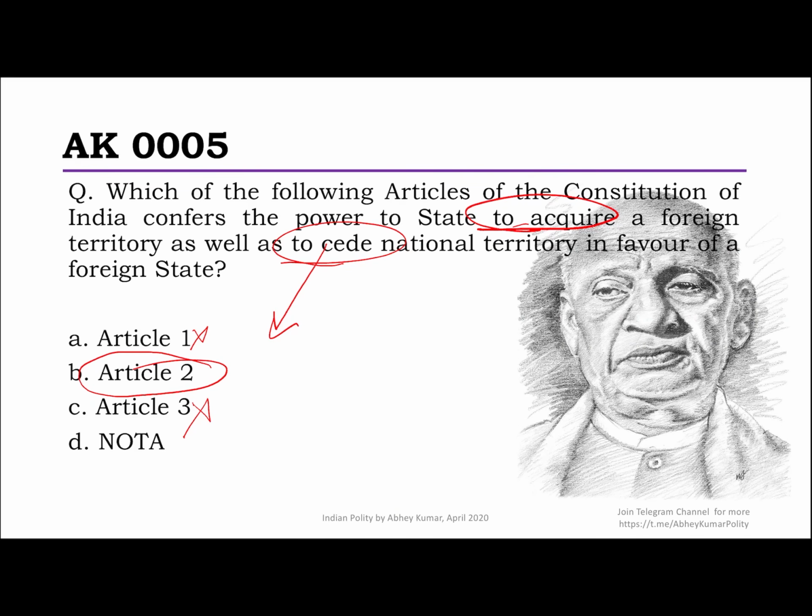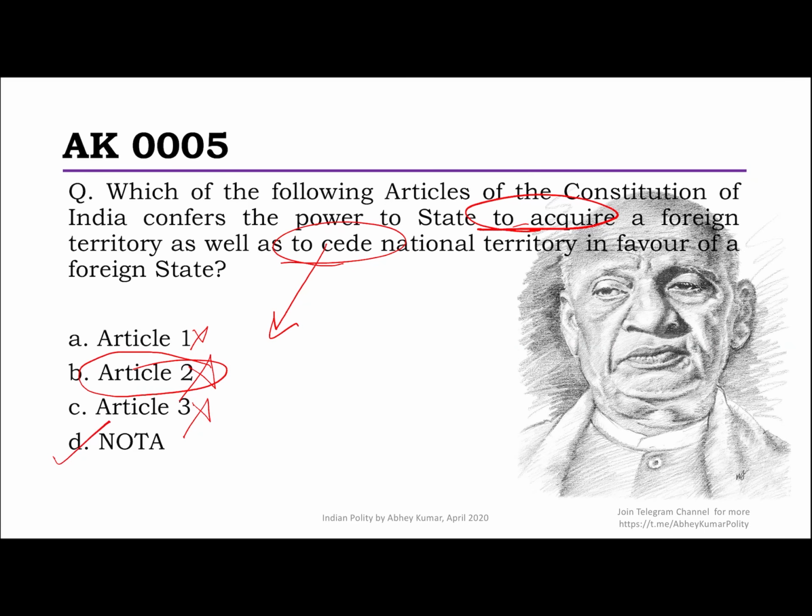So the Supreme Court explained that this power to cede is not from any of the articles. Article 2 is only for integrating an already acquired territory. So to acquire is not a power provided there. To acquire would be a power under the international law of sovereignty. So India, being a sovereign state, inherently has the power to give and take territories. That's what they meant. So it is not covered under Article 2 also. So the correct answer is none of the above.